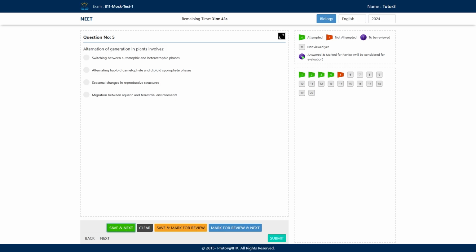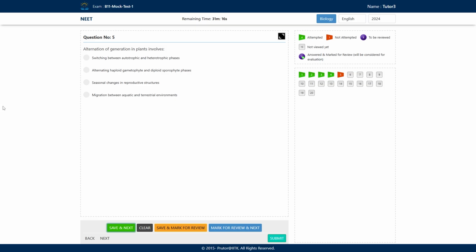But that is not alternation of generation. True alternation of generation is always and always between the diploid and haploid structure. Diploid sporophyte and haploid gametophyte. Can anyone tell me about the false alternation of generation? Have you ever read about the false alternation of generation?